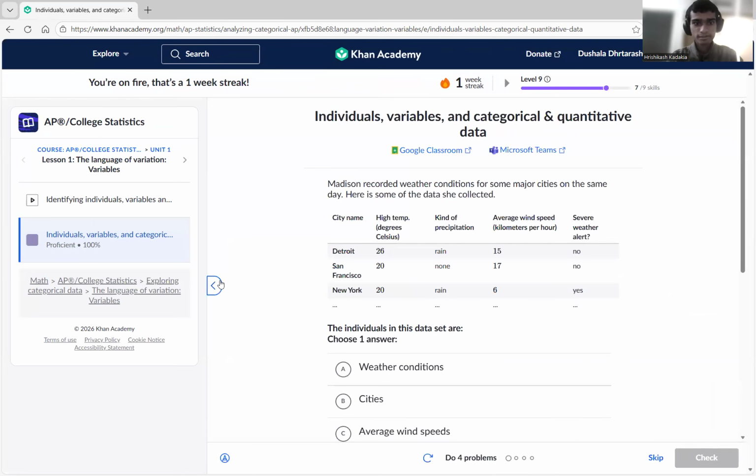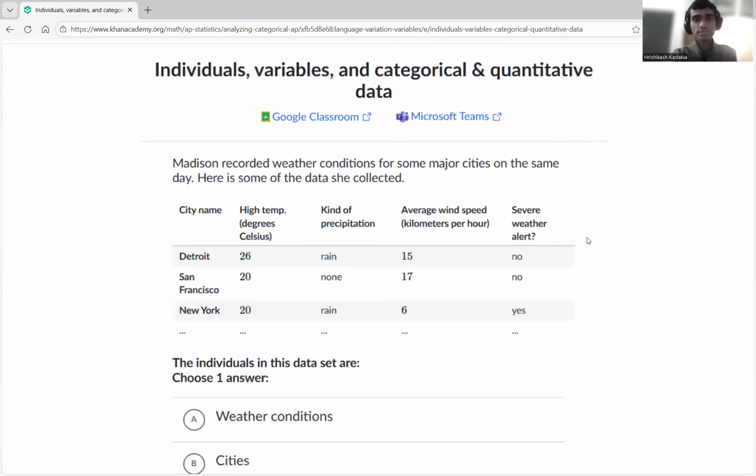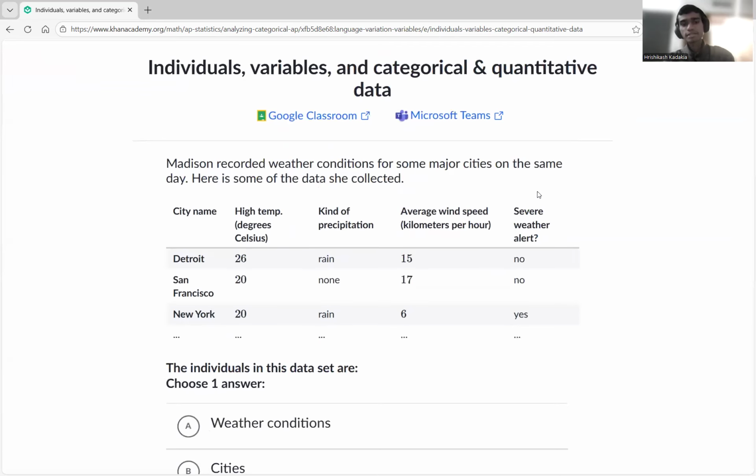Okay, now let's see. Here they're just saying Madison recorded... So it's basically individuals, variables, and categorical and quantitative data. Madison is recording some weather conditions for some major cities on the same day, and here is some data she has collected. So basically, it's Detroit, San Francisco, New York, and then this is the temperature.